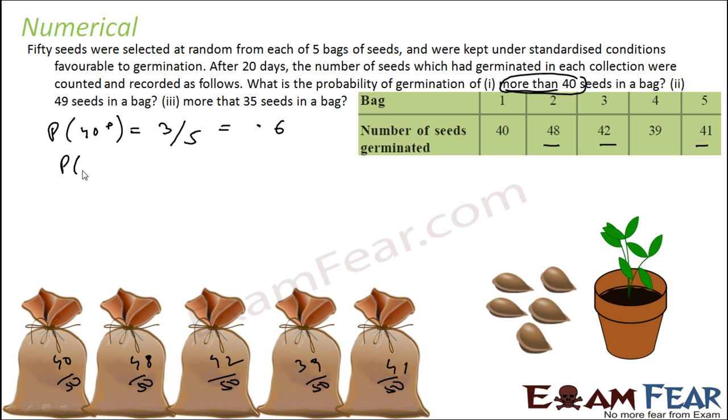Similarly, the second question: probability of 49 seeds in a bag. There is no bag from which 49 seeds were germinated. So it is 0 by 5.